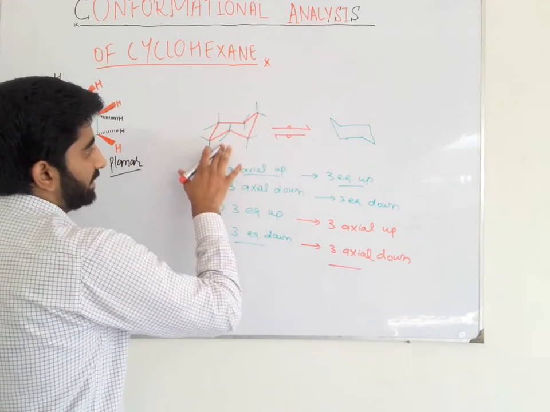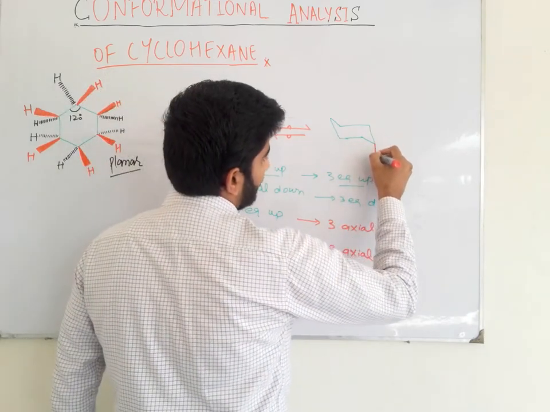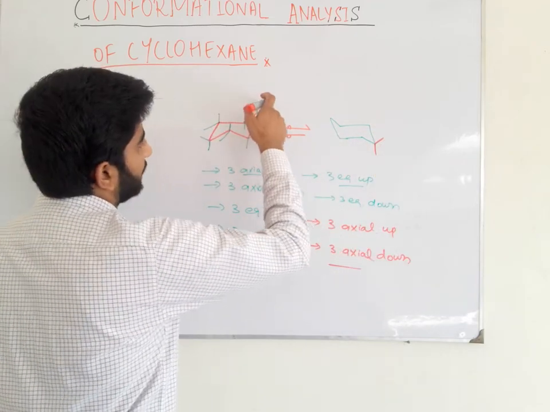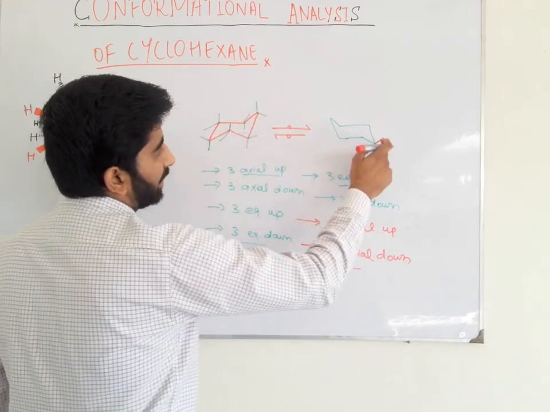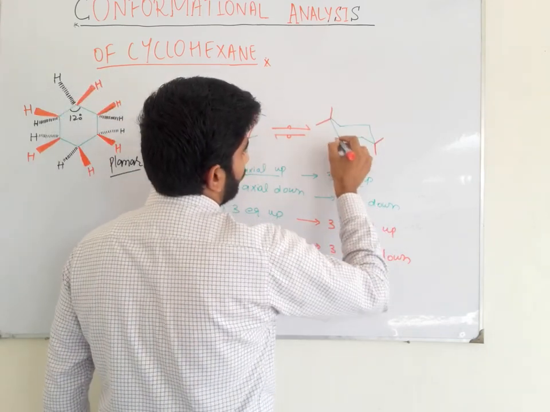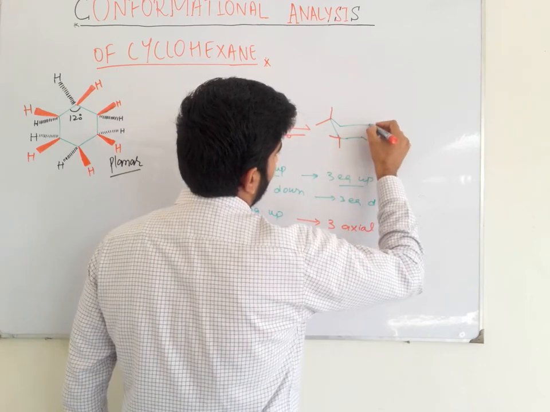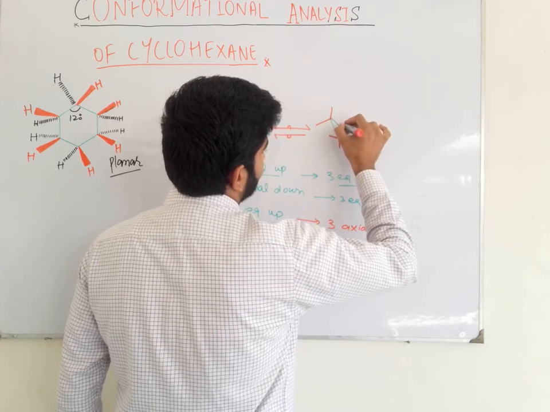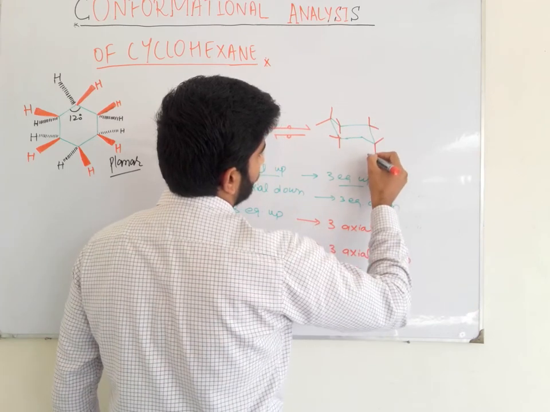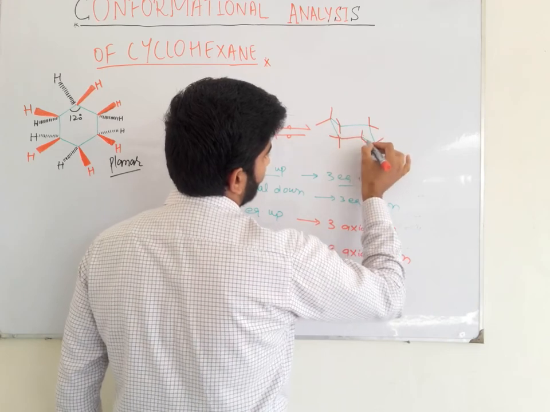When we flip this chair conformation into this chair conformation, here we see the axial up, axial down, equatorial up, this bond. Here we can see that it is axial up, equatorial down. Here equatorial up, axial down. So it is axial up, equatorial down, axial up, down, equatorial up, axial down, equatorial up, axial up, equatorial down, and here is axial up and equatorial down.